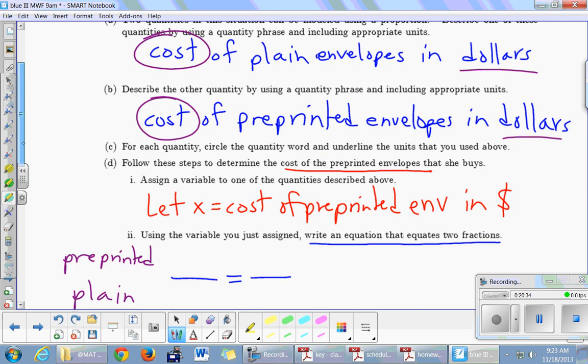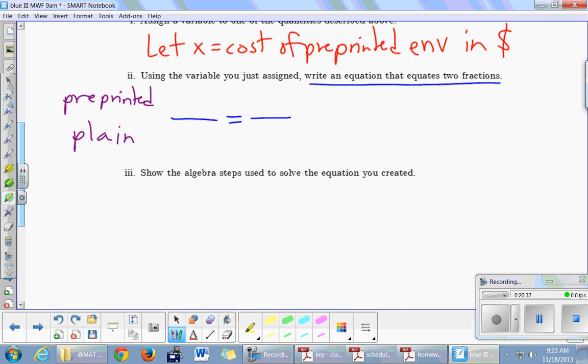So we said plain envelopes is 2. So where does the 2 go? On the bottom, because that's where I put plain down there. That was just an arbitrary choice. 5 is up there. You could have that flipped over, but I think you should write the words so you can be consistent on both sides of the equation.